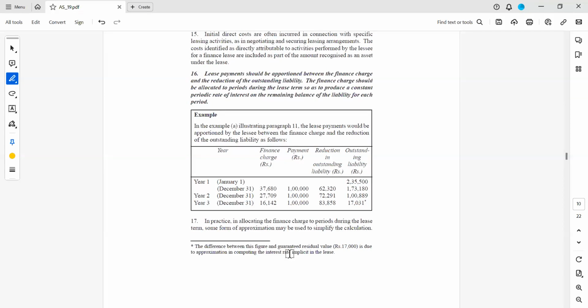37,680. Are you able to see the Excel? Yes, sir. 37,680 has come. That is what he has taken here, 37,680. You see here, my fair value of the asset is 2,35,500. Okay, I have arrived at the discounting factor.